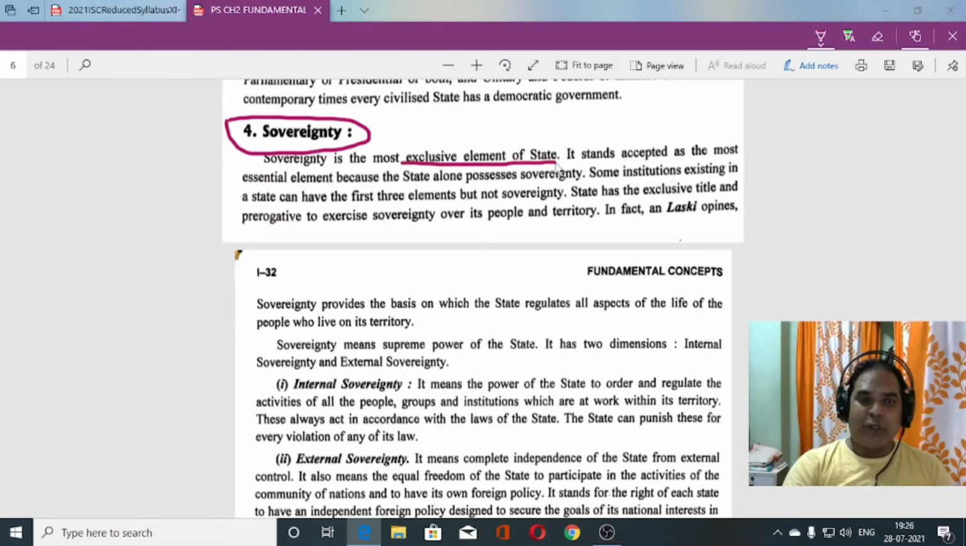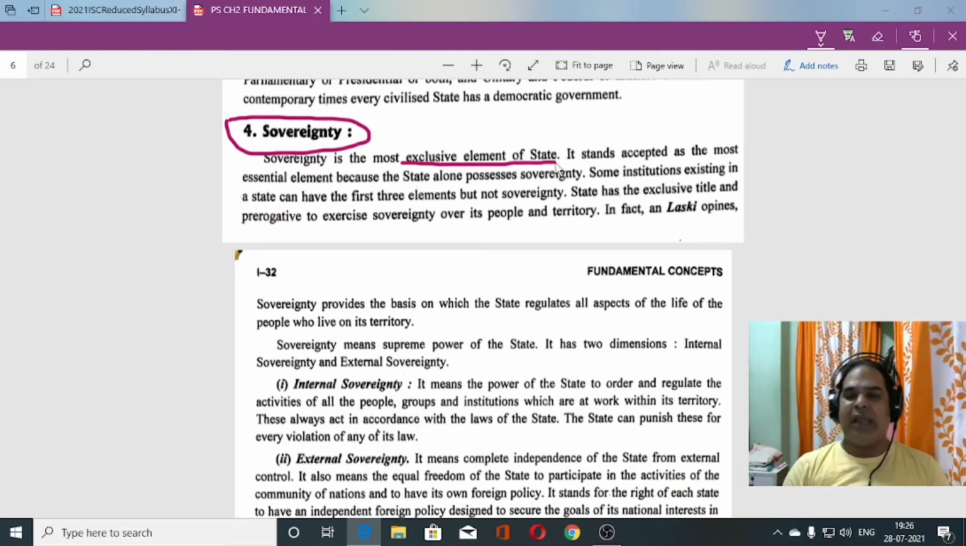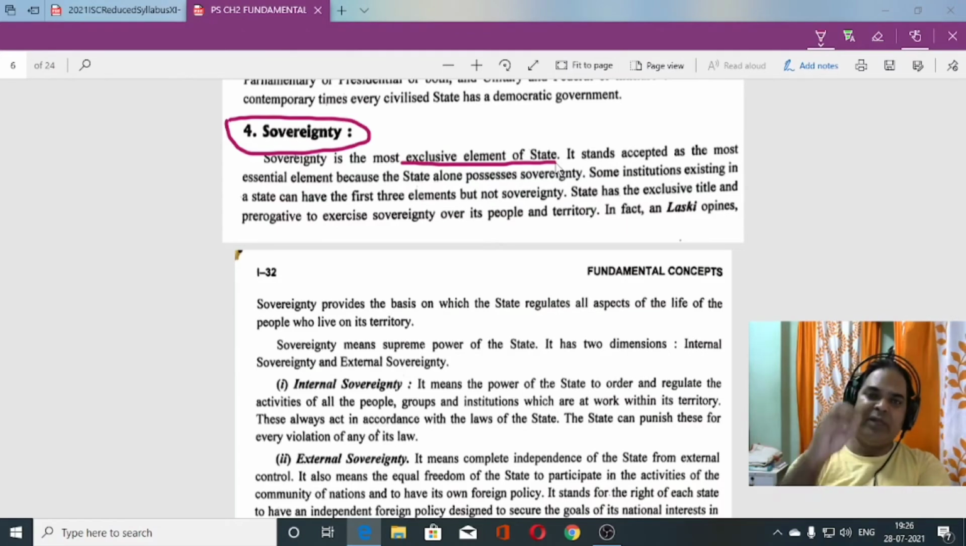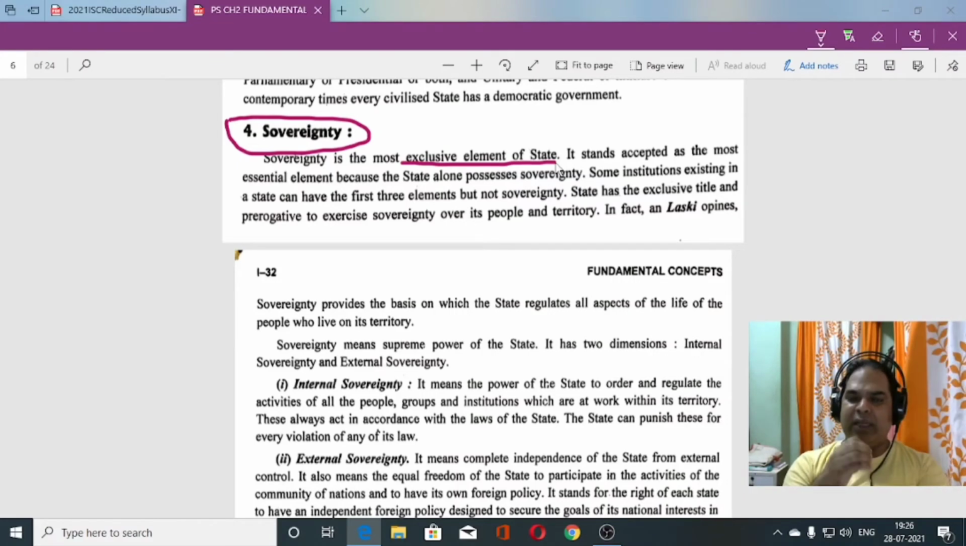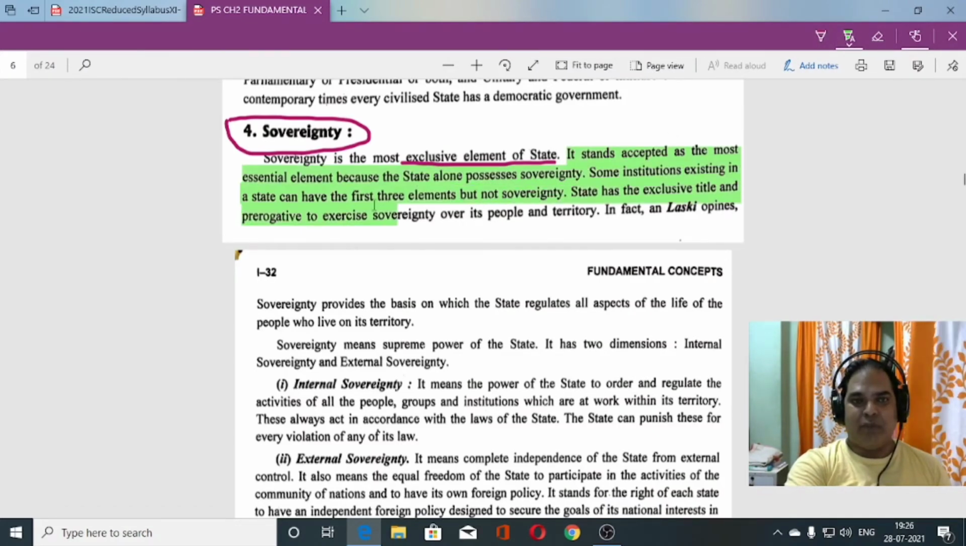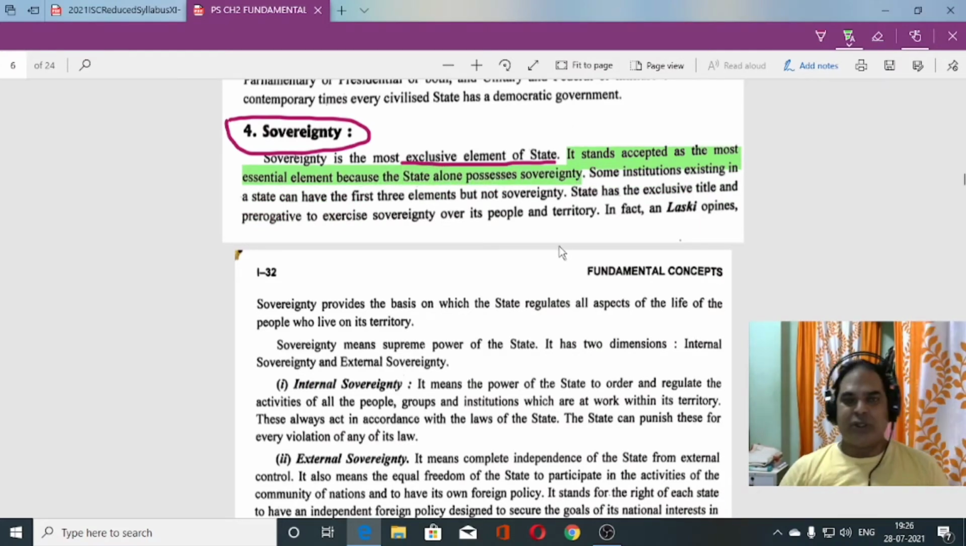Why so? Because without sovereignty, we cannot call any territory, though with a population and government, a state. Because sovereignty must be there. Power to run the government independently must be there. Okay, so it stands accepted as the most essential. You can see here, let me highlight it. It stands as the most essential element because the state alone possesses sovereignty. Who possesses sovereignty? State. That means the state alone possesses sovereignty. Is that clear?